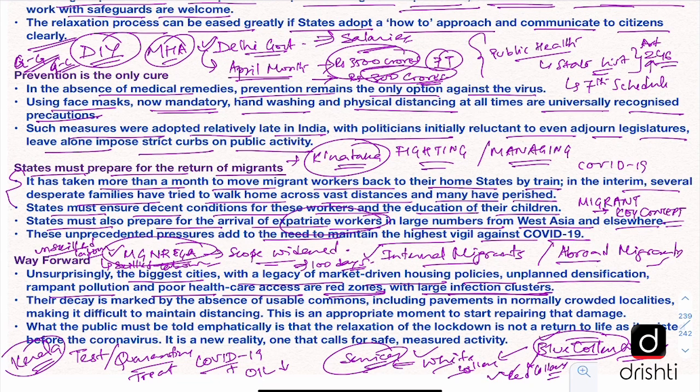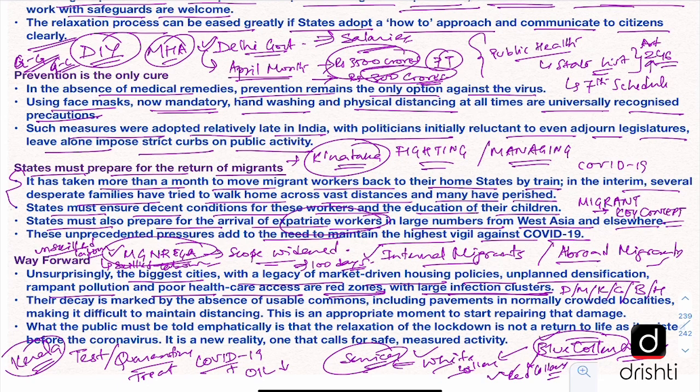And we can see that all the major metro cities, Delhi, Mumbai, Kolkata, Chennai, Bengaluru, Hyderabad, all are in red zone. And these cities are providing more than 50% of the GDP of the country. So their continuing in the red zone is not good for the economy as well.